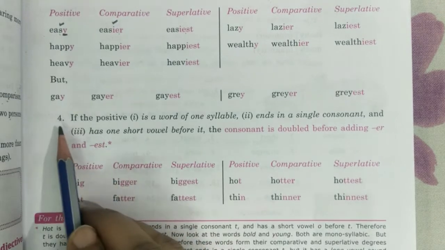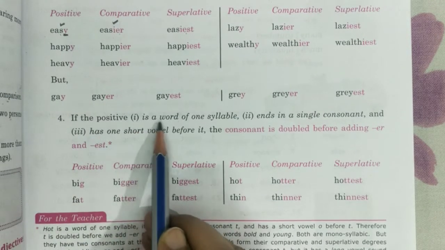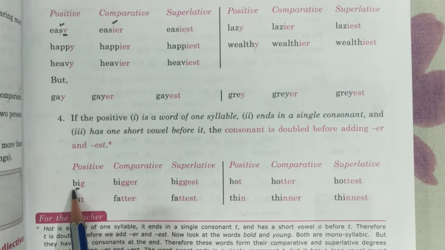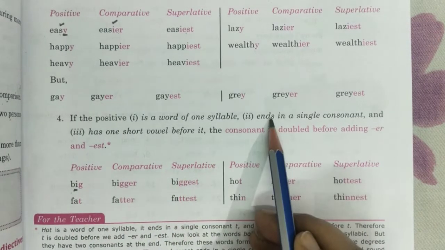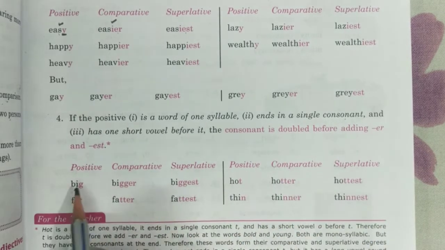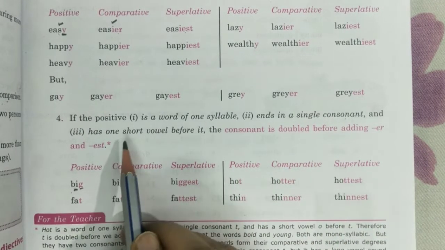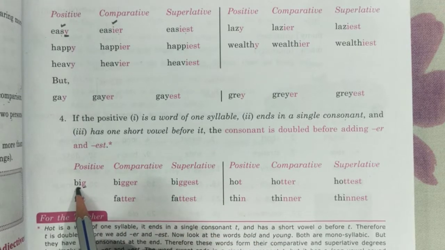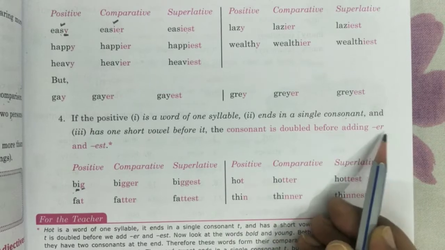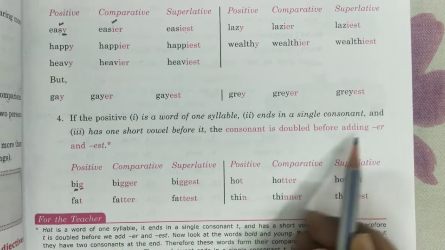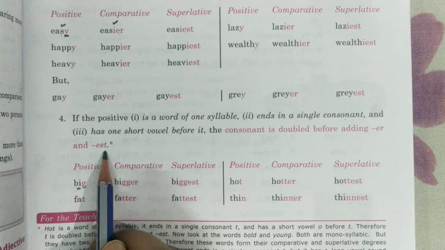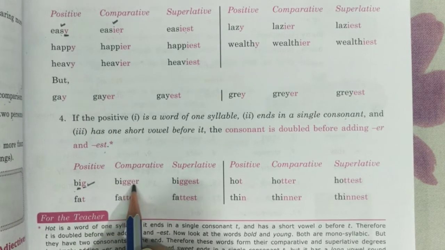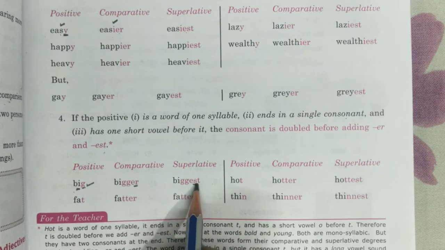Then come to the next, the fourth point. If the positive is a word of one syllable, one vowel, one sound, ends in a single consonant, and has one short vowel before it, the consonant is doubled before adding ER and EST. So we double the consonant and then we add ER and EST.